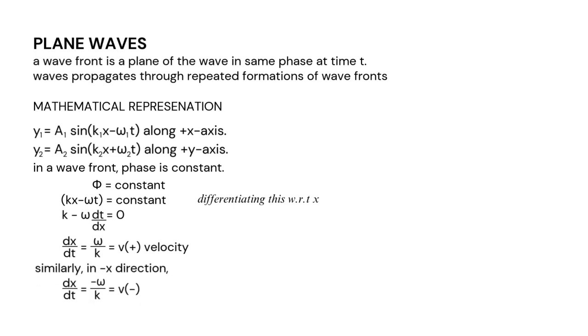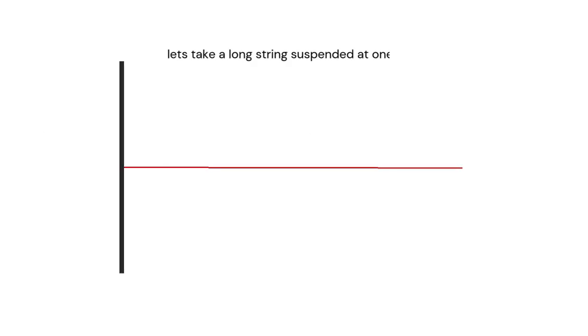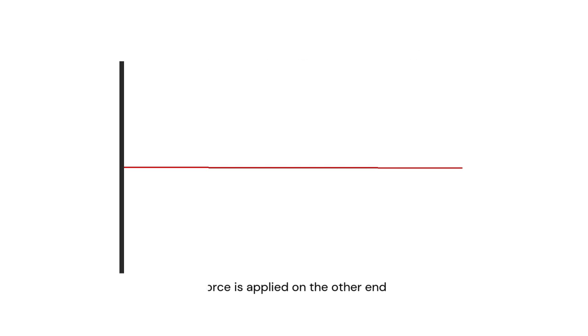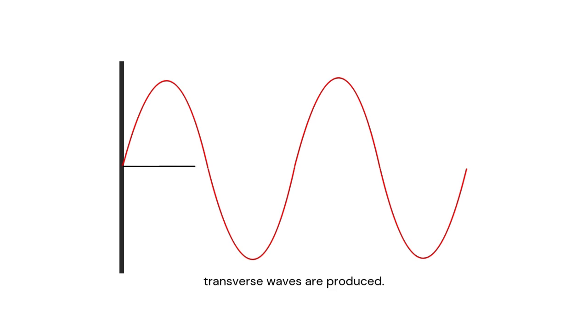Similarly, if we want to try the negative x direction, then dx/dt = ω/k but with a minus sign, since it is in the opposite direction. So this will give us negative v. Now we have vibrations of a wave. Let's take a long string which is suspended at one end to a rigid surface. Now force is applied on the other end. So what will happen? As you can see, the string vibrates, forming these waves.